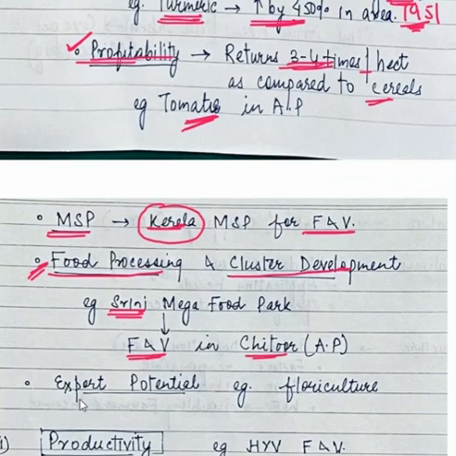Then the farmers would also see if there is export potential or not. So if there are certain crops for which there is export potential, there is demand globally, then the farmers may go for that crop. Example, floriculture. The government is encouraging floriculture purely as an export dominated sector. Then the other factor is productivity.